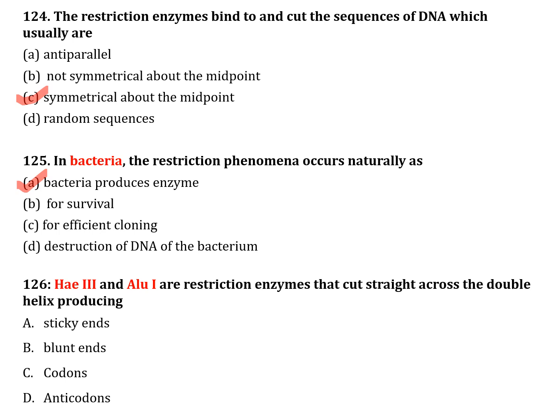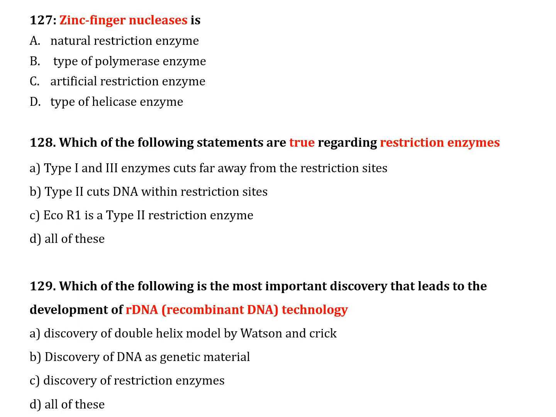The next question, number 126. HaeIII and AluI are restriction enzymes that cut straight across the double helix producing: option A, sticky end; option B, blunt end; option C, codon; option D, anticodon. Correct answer is option B, blunt ends.